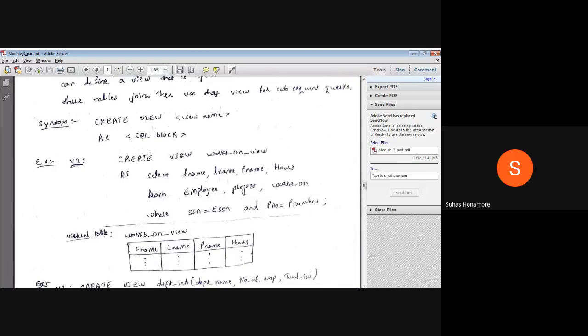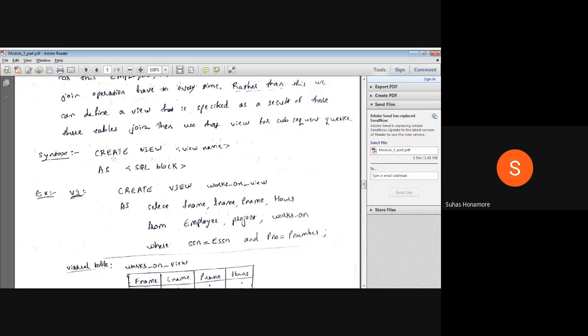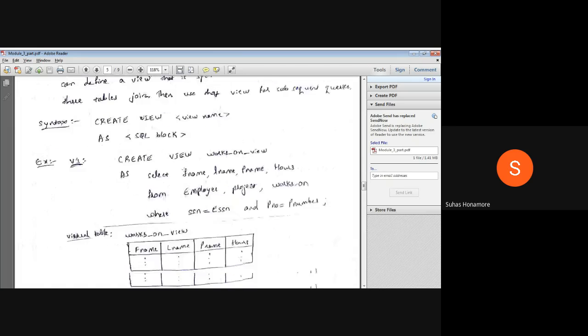To create a view, CREATE and VIEW are the keywords, then we give the view name, then AS, and here you write your SQL query. Next time, instead of writing this entire SQL query directly, if I write the view name, it will automatically take care of it, which means the entire query is run. For example, the same example: employees working on a particular project.